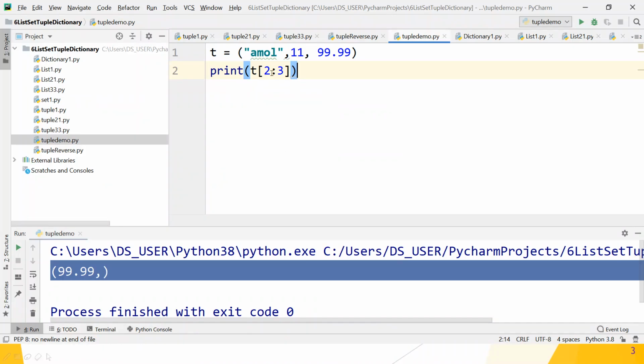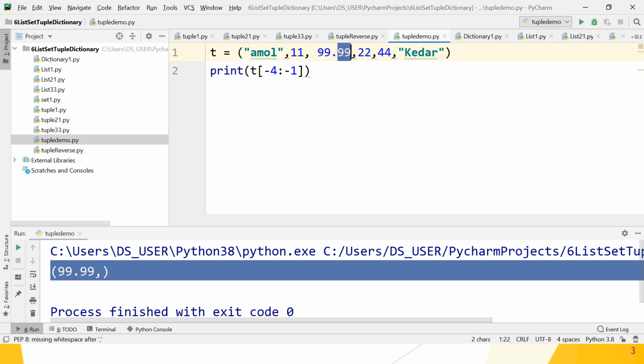Suppose minus 4 to minus 1. Is it possible? Let's add some values here in the tuple. So minus 4 means the fourth element from the end: 1, 2, 3 and 4.